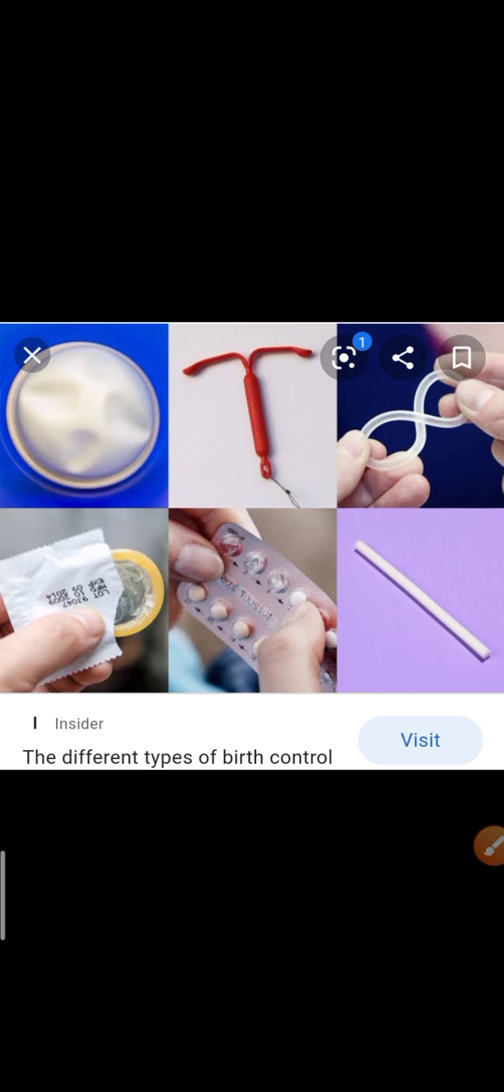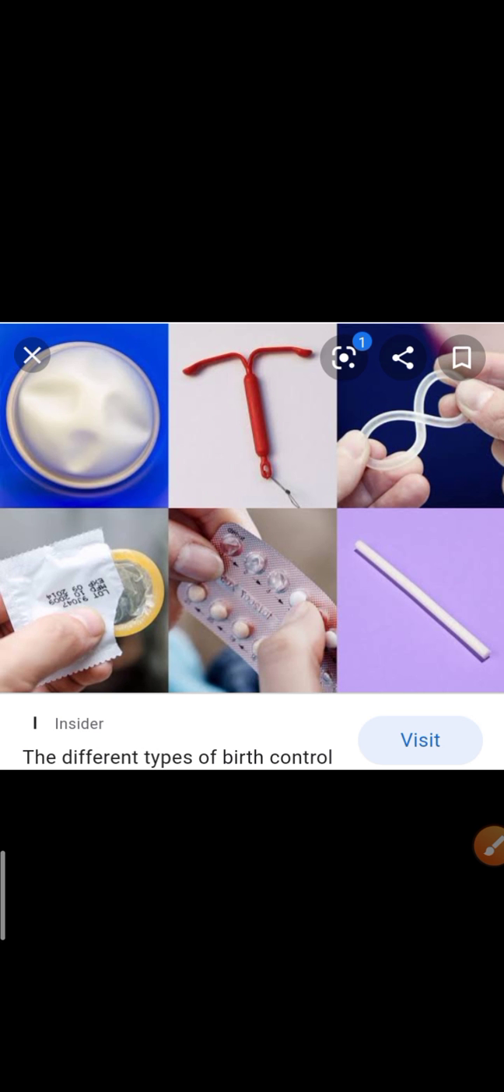So birth control methods are generally directed towards the prevention of pregnancy in women. So how can pregnancy be prevented? A very easy method of prevention of pregnancy is contraception. Today we will discuss the different types of contraceptive methods by which we can prevent pregnancy in women.